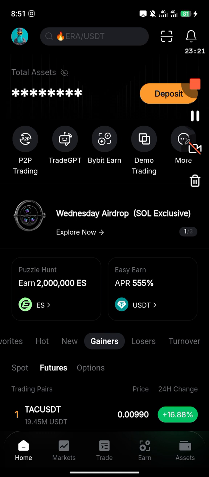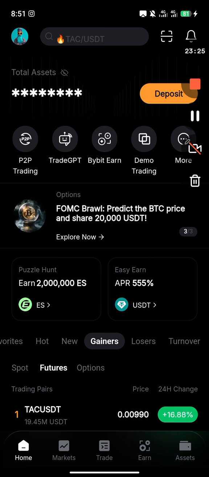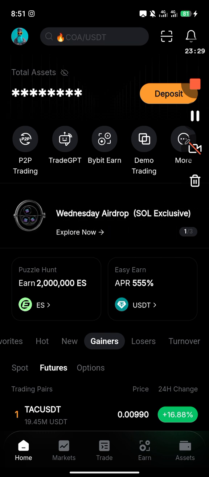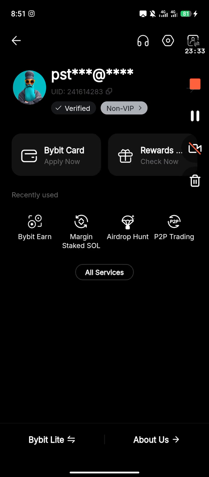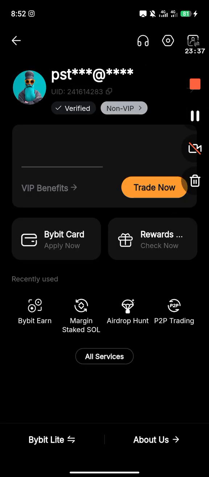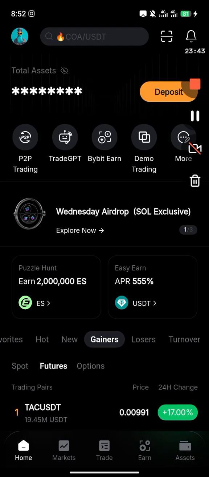If you have any question while registering your Bybit account, just drop the question and I will respond to it immediately. This is how it's going to look. If yours is on Bybit Lite, you can change it back to Bybit Professional. You'll see it here.